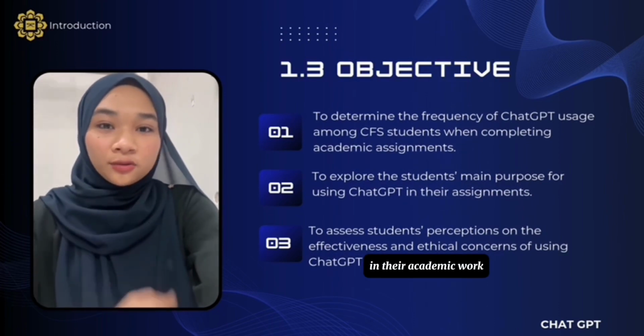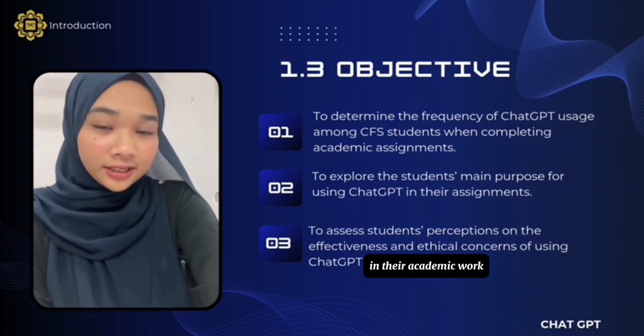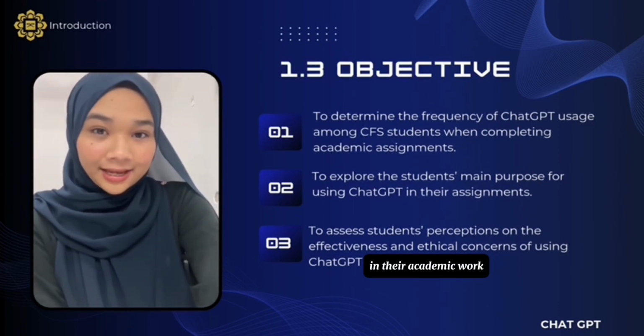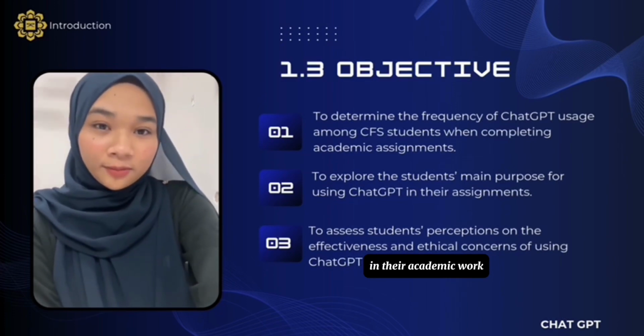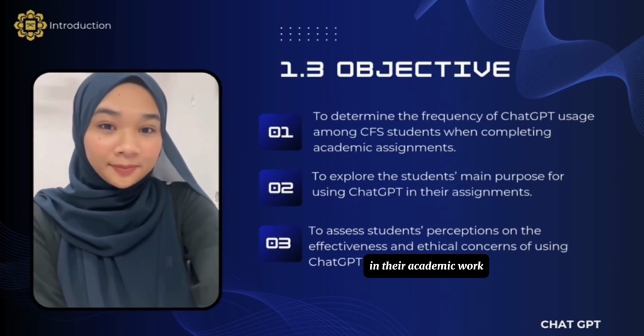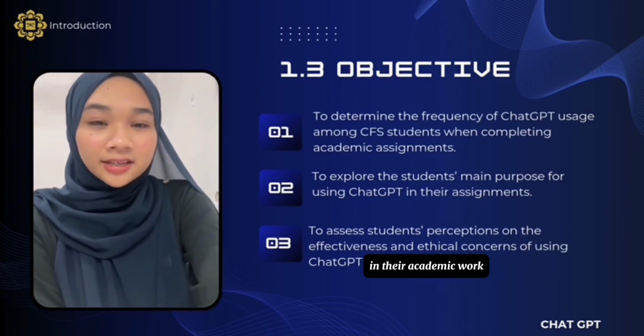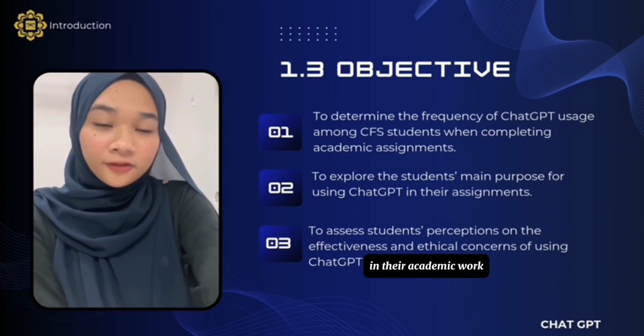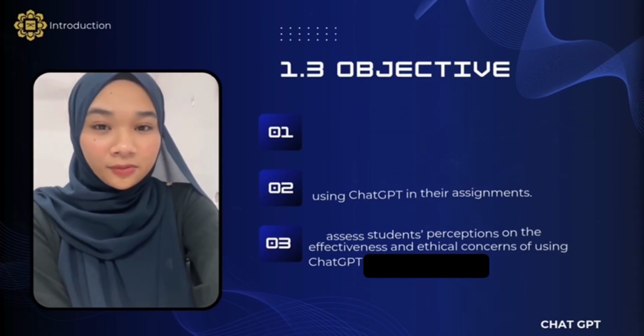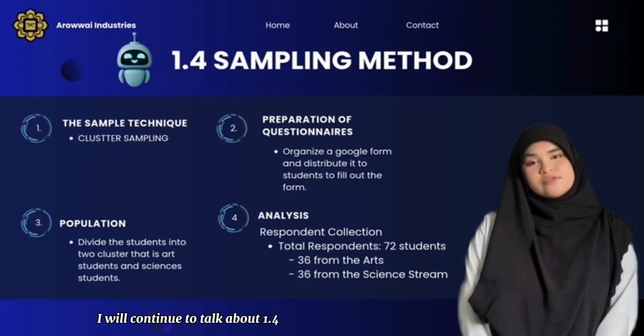The first one is to determine the frequency of ChatGPT usage among CFS students when completing academic assignments. The second one is to explore the students' main purpose for using ChatGPT in their assignments. And the third one is to assess students' perception regarding the effectiveness and ethical concerns of using ChatGPT in their academic work. I will continue to talk about the sampling method.